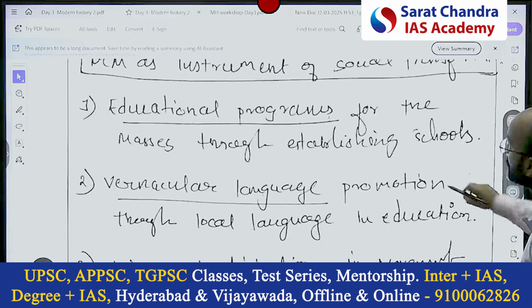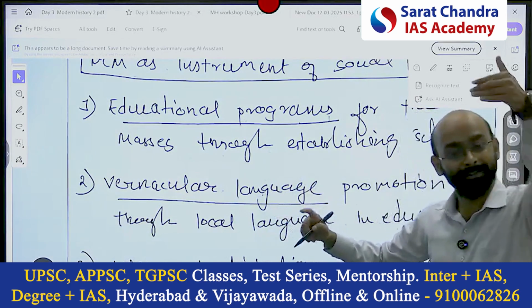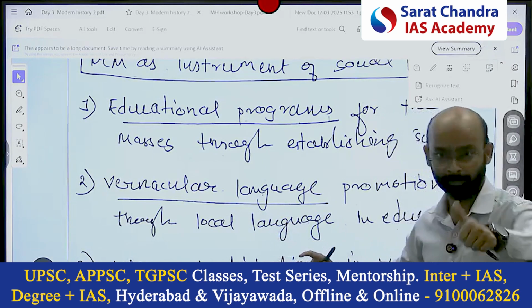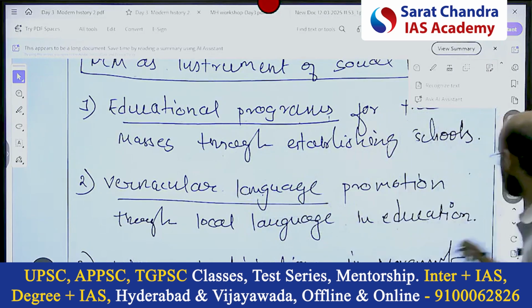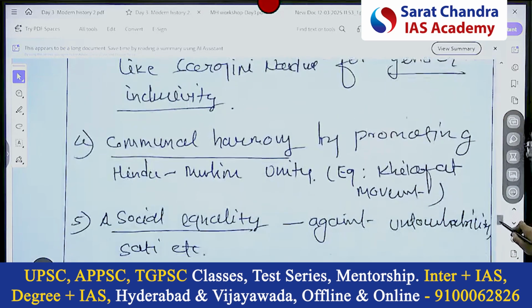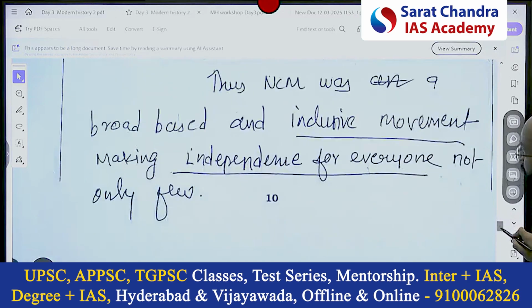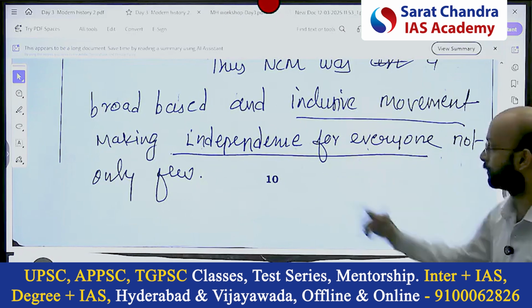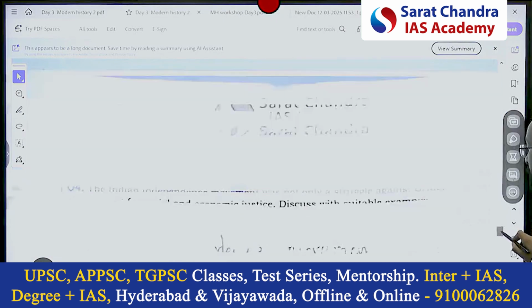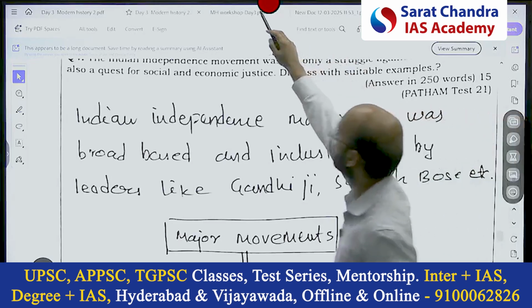See, NCM was an instrument of social transformation. Same. But that linking line linked the first and second part. Clear? Yes. Educational programs, vernacular language, women participation. Then communal harmony, social equality. Thus, NCM was an instrument of an inclusive movement, making independence for everyone, not only a few. This is the conclusion. Next question is the Indian independence movement.